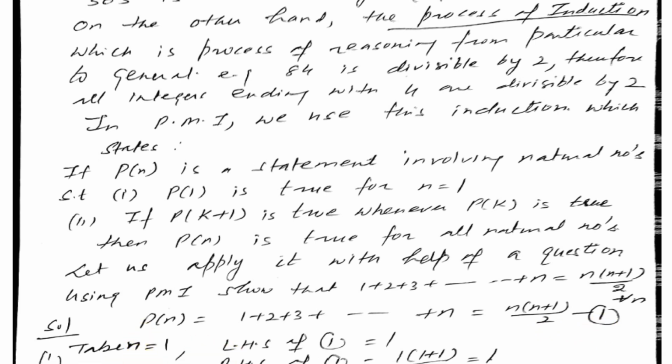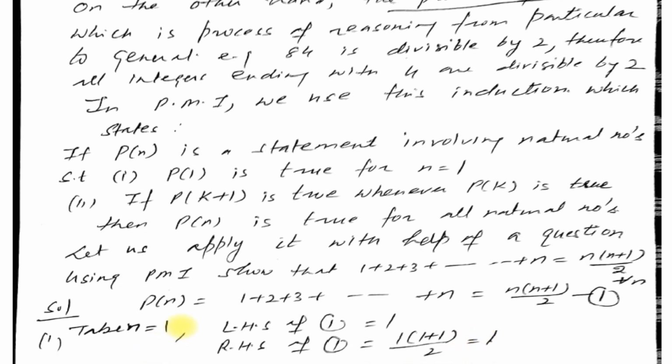Now the first step, take n equal to 1. Take n equal to 1 means only the first number that is given in the statement. Left hand side of P1 is only the first number, that is equal to 1. Now putting n equal to 1 on the right hand side, 1 into 1 plus 1 by 2 equals 1. It means both the sides are equal. So we can say our result is true for n equal to 1.